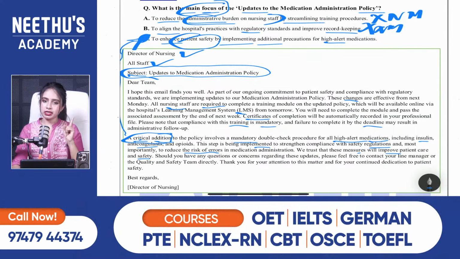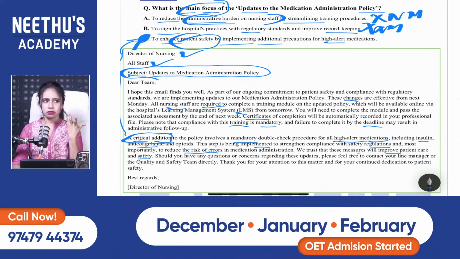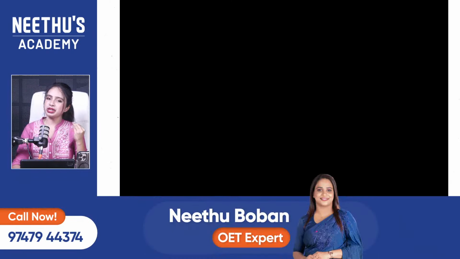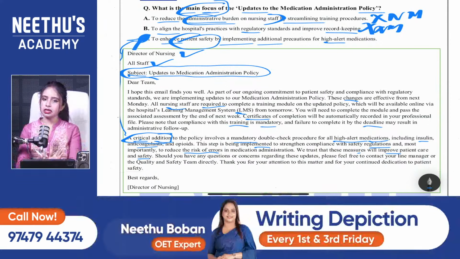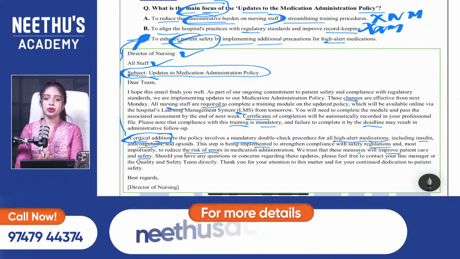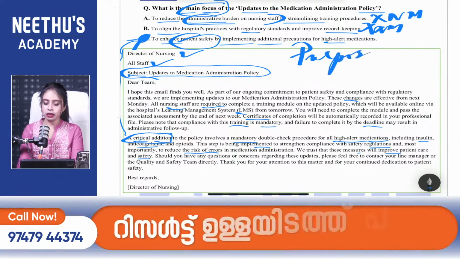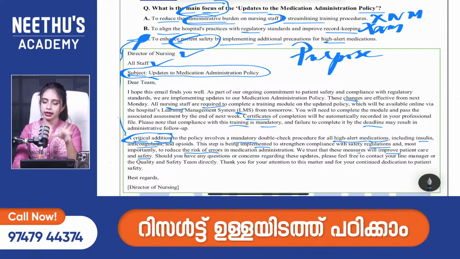Okay, so once again I'm repeating, read the question, underline the keywords, then understand the question, whether it is an email, policy, guideline, memo, or whatever it is. Please do understand which category and what are you reading for in the category. For example, this is an email. So what are you reading for in an email? We are reading for the purpose, the overall idea.